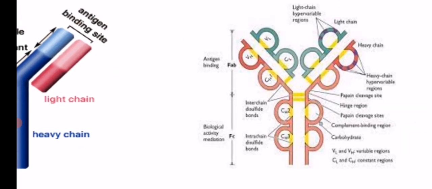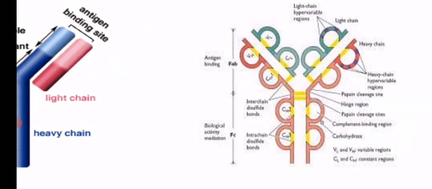So in this diagram also, in the second diagram, you will observe the papain digesting enzyme is there, and two Fab fragments and an Fc fragment are shown. The interchain and intrachain disulfide linkages are also shown here, whereas the heavy chain is divided into different domains, CH1, CH2 like that, and the variable region is shown.